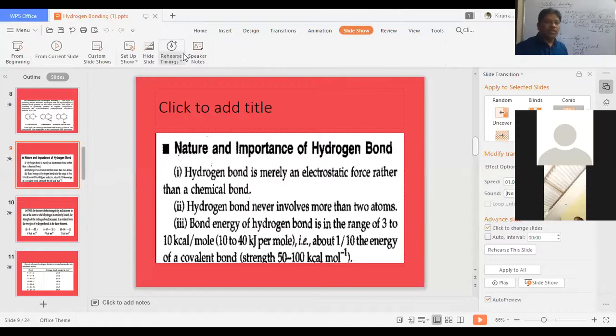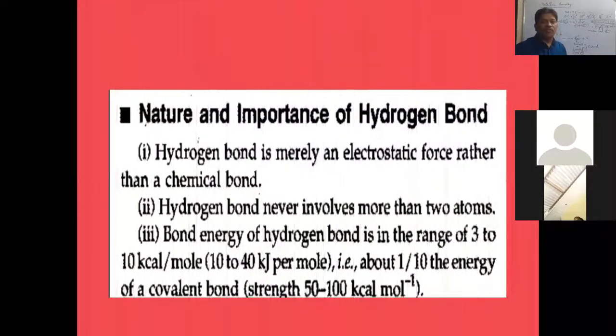So we discussed hydrogen bonding now. Hydrogen bonding means what? The attractive force between the hydrogen atom of one molecule and a more electronegative atom like fluorine, oxygen, nitrogen, and sometimes Cl. This electrostatic attractive force between the hydrogen atom and another electronegative atom is called hydrogen bonding.